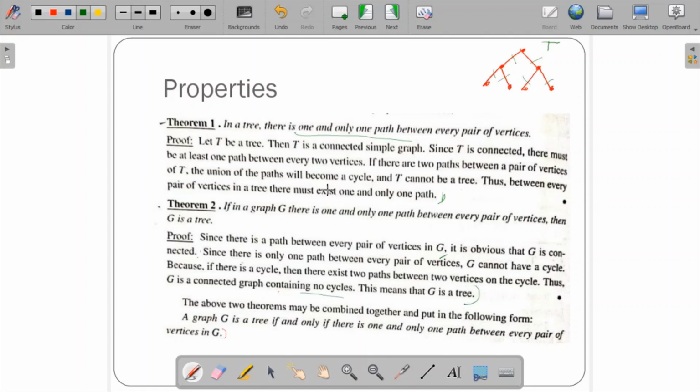So these two theorems are similar, the statement is told in the reverse way, so they can be combined and formed in one statement. A graph G is a tree if and only if there exists one and only one path between every pair of vertices in G. So this is the combination of the two properties, and they have done it as one. You have to explain it in the theoretical way.